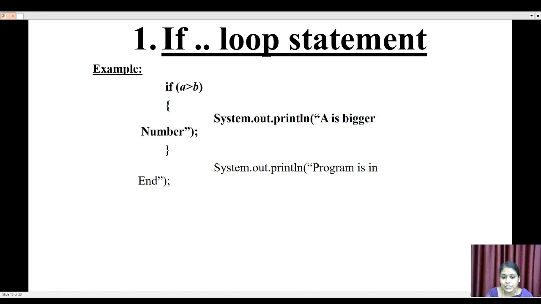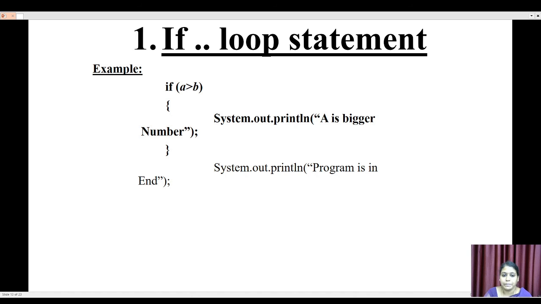So if the condition is true, the statement a is bigger number is printed on my screen. System.out.println is the statement to print on the screen. If the condition is false, the control does not come to the if condition block. It skips the if condition block, and the control comes to the next statement after the close brace, System.out.println program is in end.